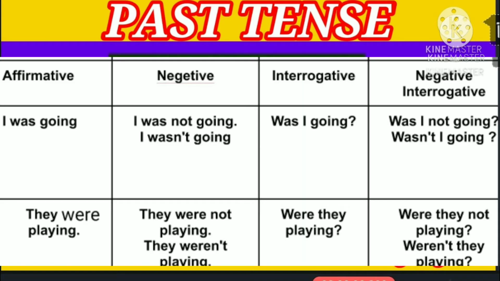Let's see the table. Its affirmative is I was working, negative I was not working or I wasn't working, interrogative was I working, and negative interrogative was I not working or wasn't I working. They were playing, negative they were not playing or they weren't playing, interrogative were they playing, and negative interrogative were not they playing or were they not playing.